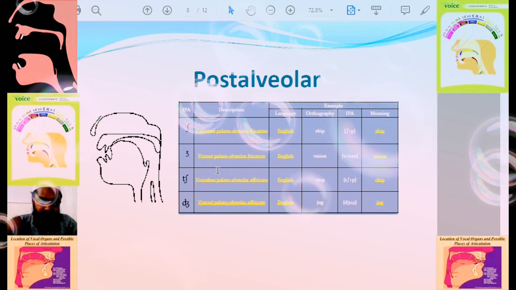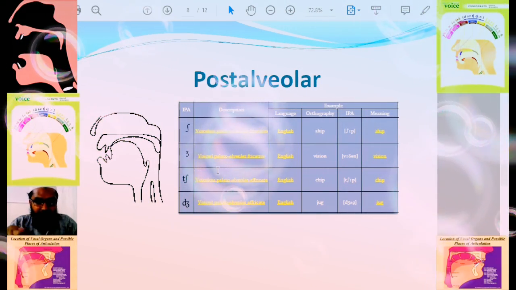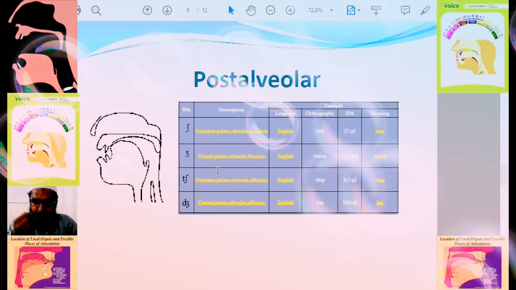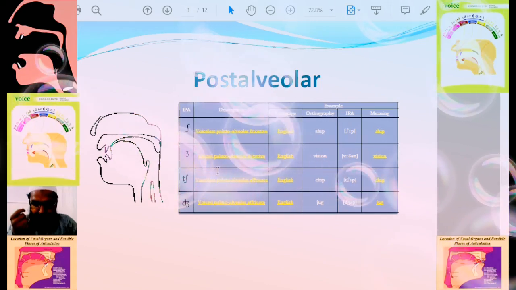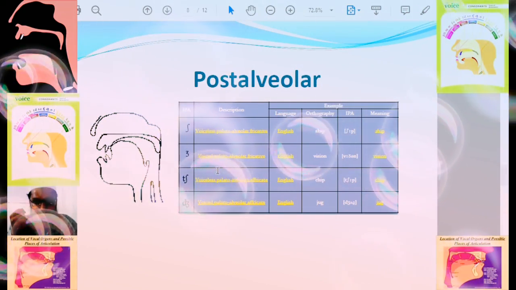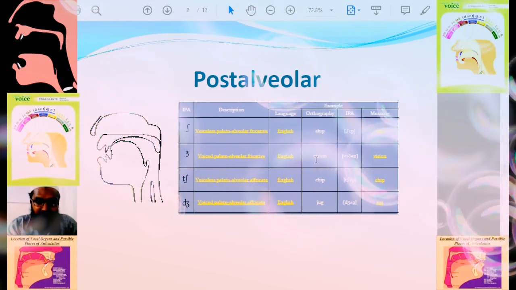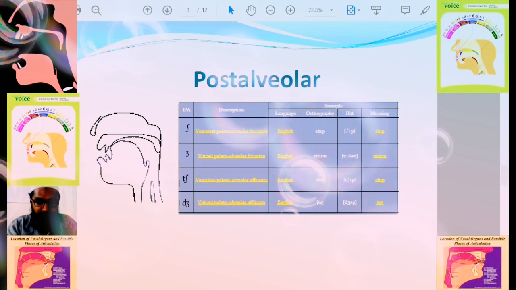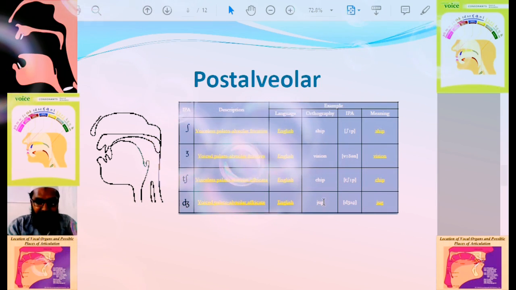While producing these sounds, how many organs are there? There are two organs. One is the blade part of the tongue, which means the front tip of the tongue, and it touches the back of the alveolar ridge. Sha, vision, chip, cha, ja.